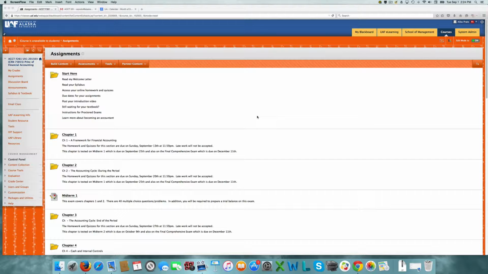When you open Blackboard, your screen will actually open right here to My Grades so that you can see what grades have been recorded for you, what might be missing. Right now I am in this Assignments tab, and this is where the majority of your coursework is going to be found.